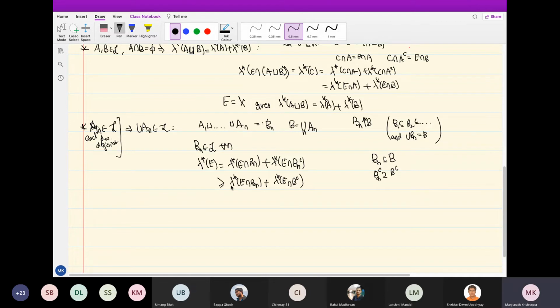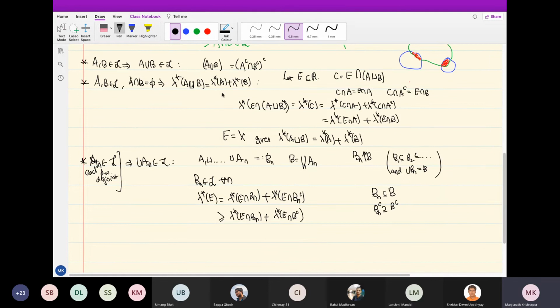Okay. So what will be lambda star of E intersected with Bn? Just the finite additivity of lambda star that I showed just now shows that this is actually equal to the sum of lambda star of E intersection with A_k.